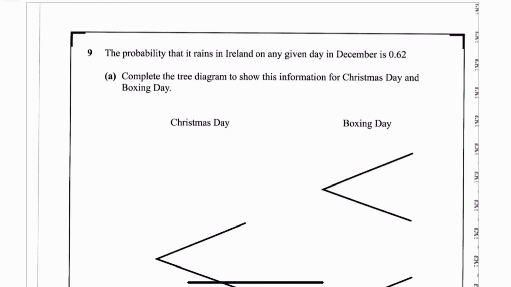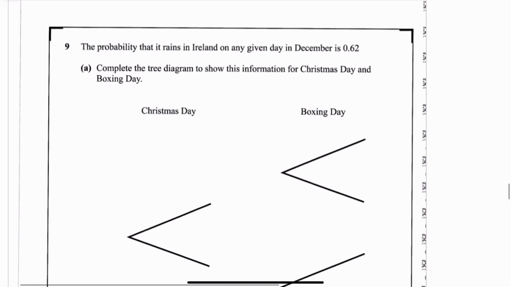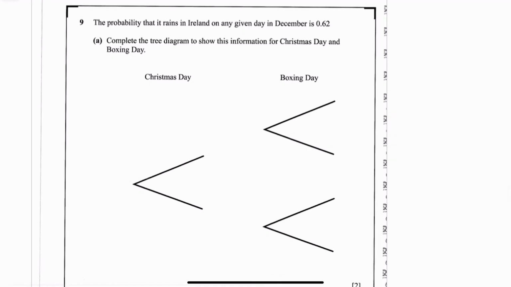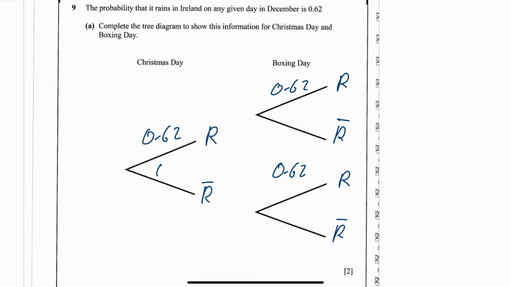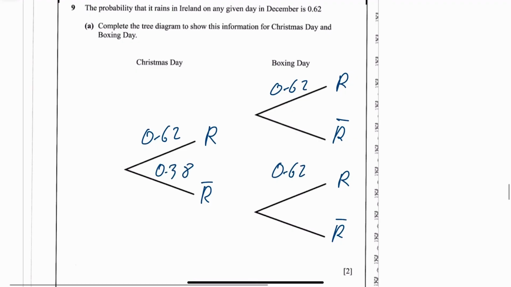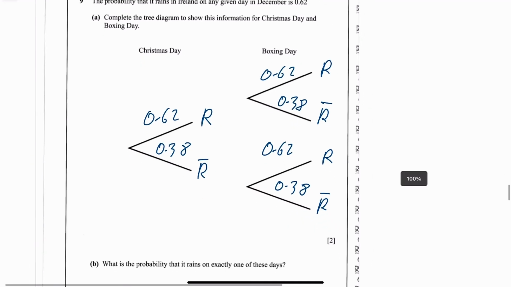Okay, next question. It says the probability that it rains in Ireland on any given day in December is 0.62. Complete the tree diagram to show the information for Christmas Day and Boxing Day. So you've got Christmas Day, it rains or it doesn't rain. Boxing Day, it rains or it doesn't rain, and we'll just fill this in. So 0.62 is for all the rains. And then for it doesn't rain, that will be 1 minus 0.62, which is 0.38. So that's what you've got. Completed.